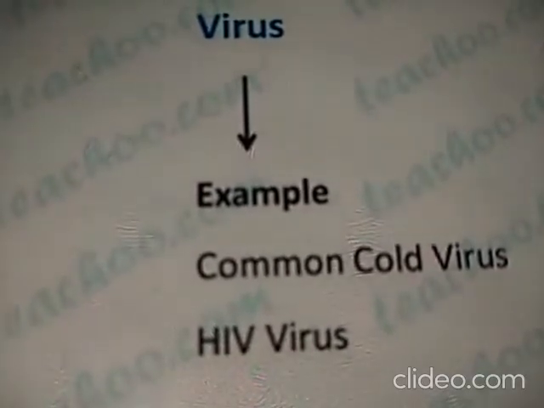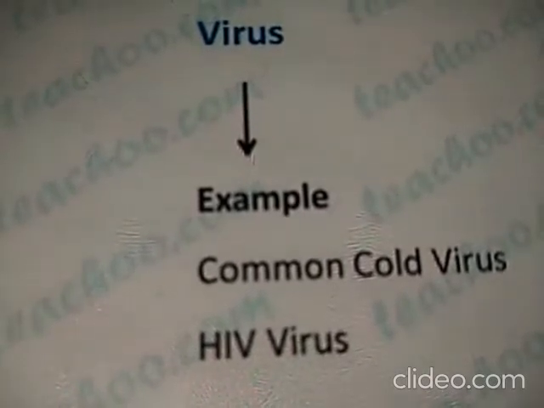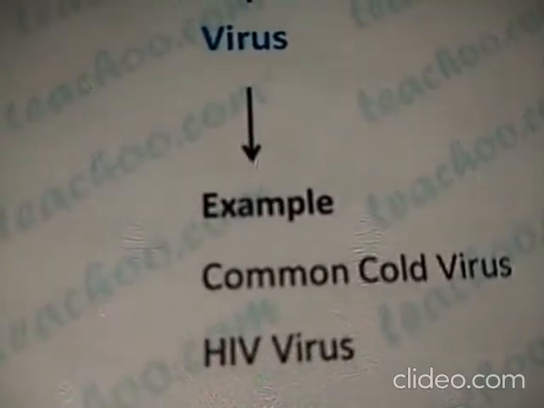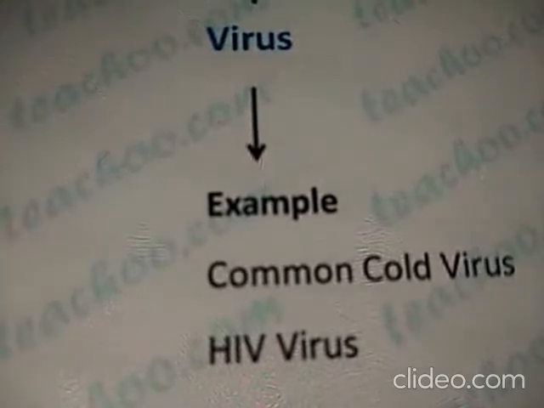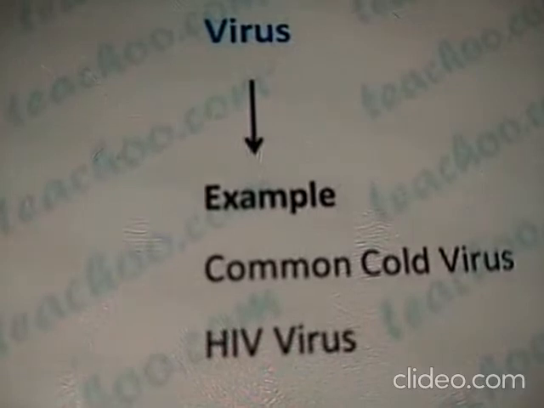The next microorganism is the virus. Viruses are also microscopic but are different from other microorganisms. Why? Because they reproduce only inside the cell of a host organism, which may be a bacterium, plant or animal.